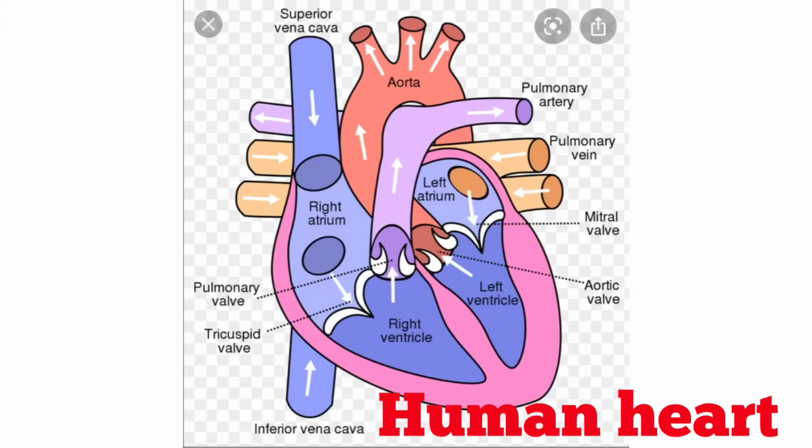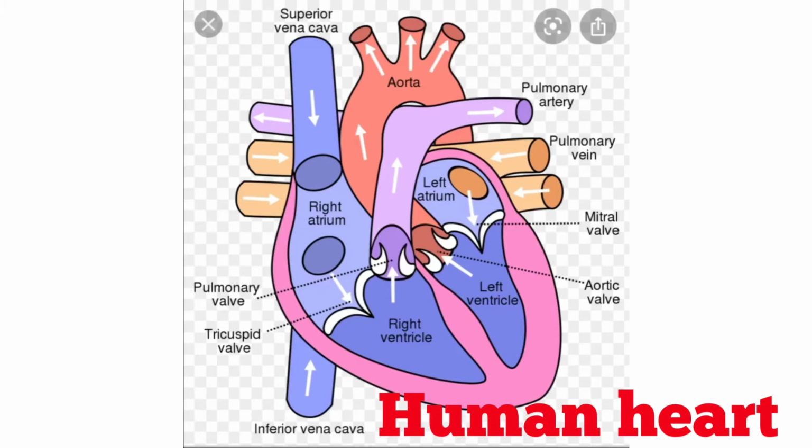We studied blood vessels. Now we are going to study a very important part of the circulatory system as well as a very important part of the human body, that is the heart. It is a muscular organ. It works as a pump in the circulatory system, and it is located in the middle of the chest and tilts towards the left. It is as big as our fist.